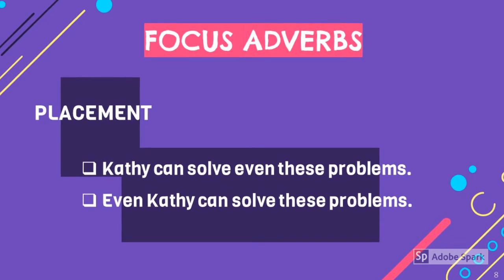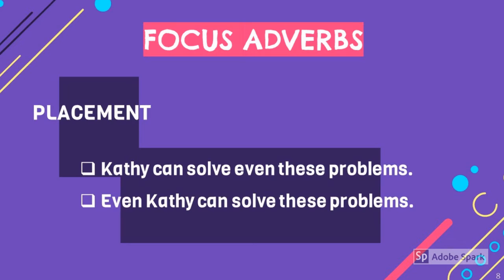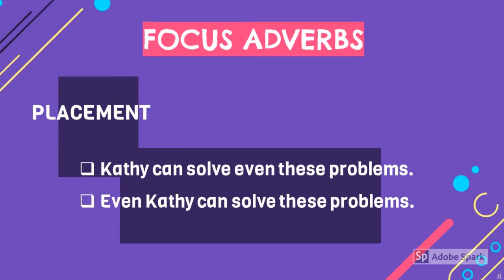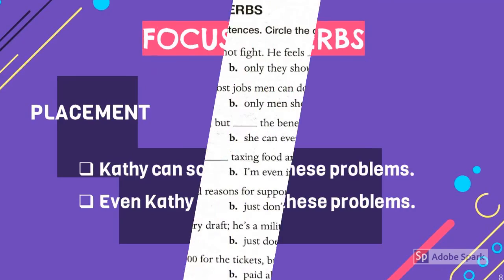She's very smart. Now look how moving the word even to the beginning of the sentence changes the perception that Kathy is actually a smart person. Even Kathy can solve these problems. Now I'm focusing on Kathy, even Kathy. Probably she's not very smart, she's not very good at math, but these problems are so easy that including she can solve them. They're not so difficult.